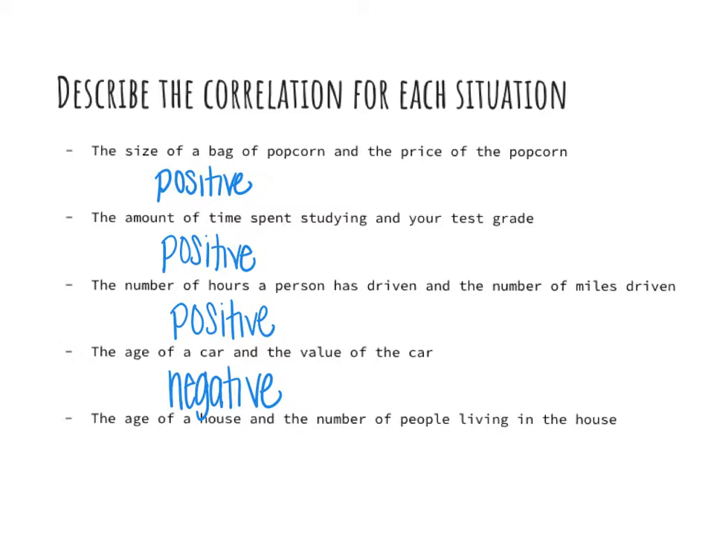The age of a house and the number of people living in the house. These two things have nothing to do with each other, so this one would be called a no correlation. So it doesn't matter how many people are in the house, it's not going to affect the age.